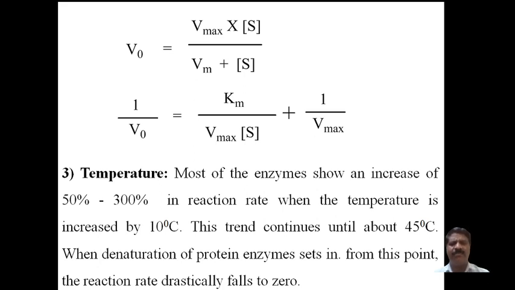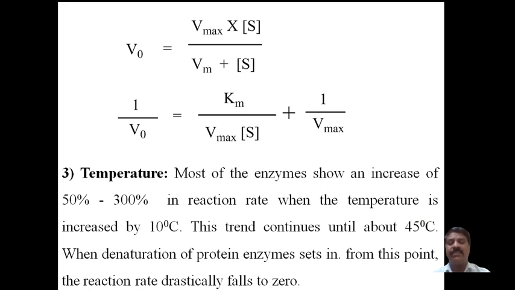Therefore, we say it is based on the temperature coefficient. Every 10 degree rise in temperature, the rate of the reaction almost doubles, and this is the effect. Now denaturation of the protein enzymes sets in from this point. Therefore, after 45 degrees Celsius, the enzymes become denatured.